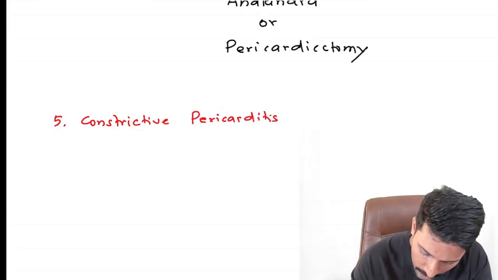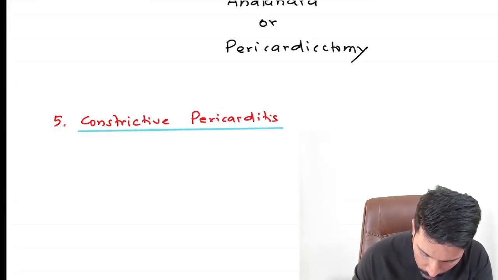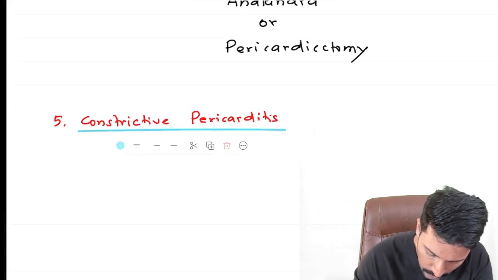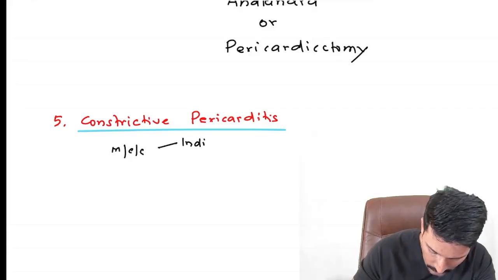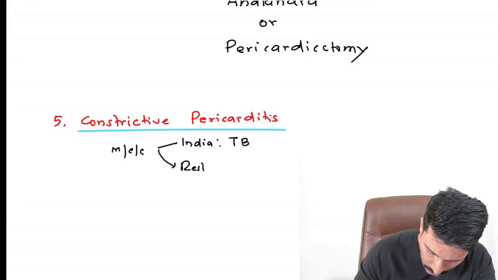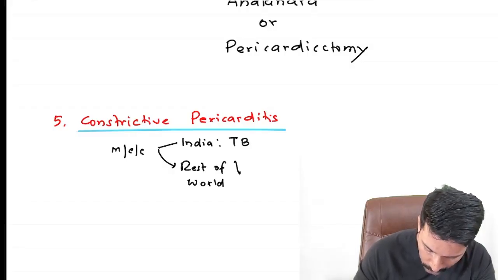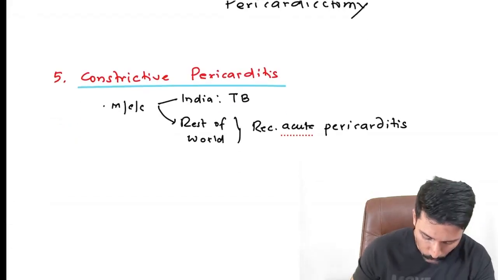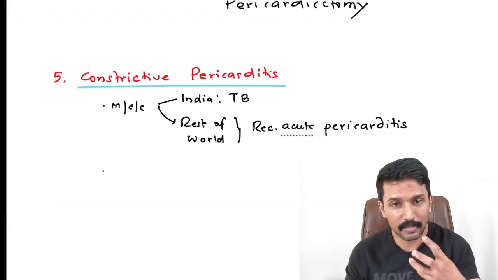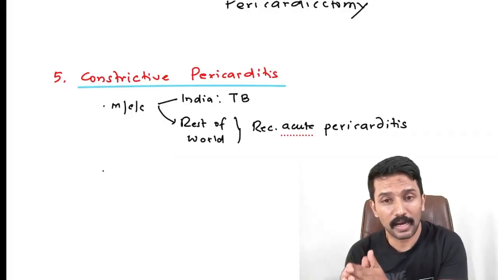For this chronic constrictive pericarditis, the most common cause in India is tuberculosis, tubercular pericarditis. And for the rest of the world, or you can say the developed world, it's going to be recurrent acute pericarditis. Now, in both these cases, either recurrent acute pericarditis or TB pericarditis result in scarring of the pericardium.